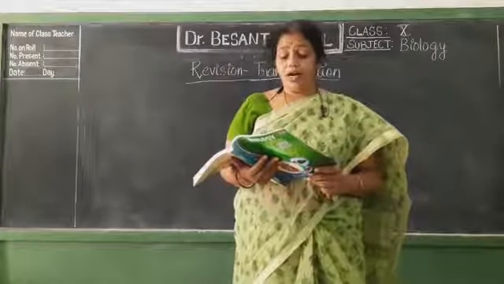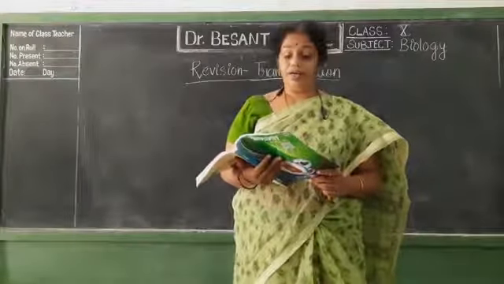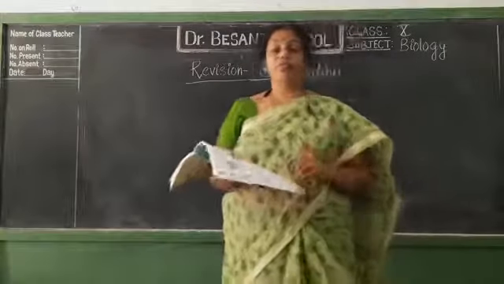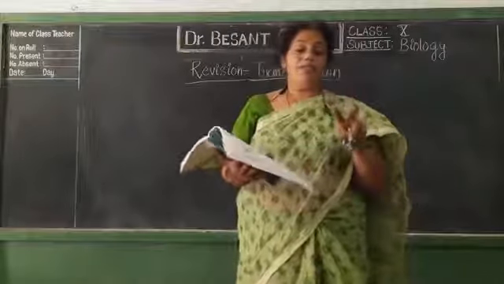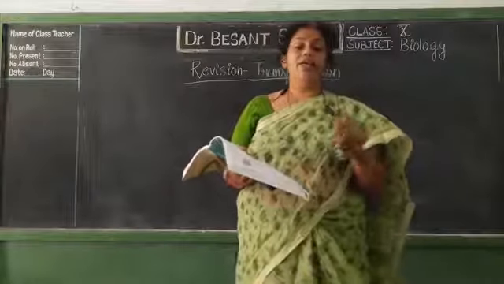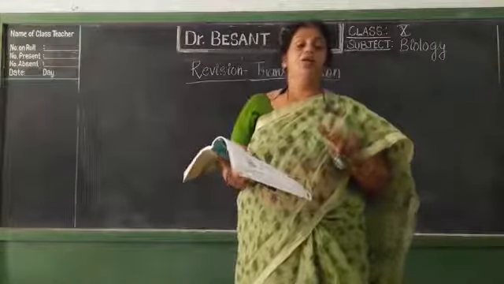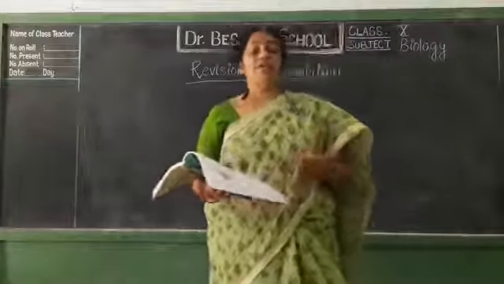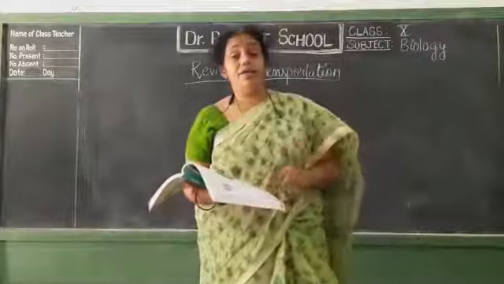Next, the heart is covered by the pericardium. It is divided into how many chambers? 4 chambers, isn't it? What are they? The 2 upper chambers are the atria, the right atrium and left atrium. The lower 2 chambers are the right ventricle and left ventricle. Ventricles are bigger than the atria.